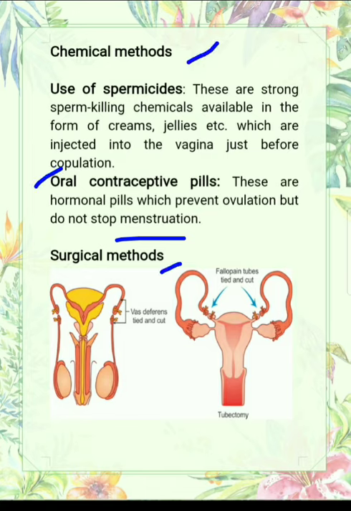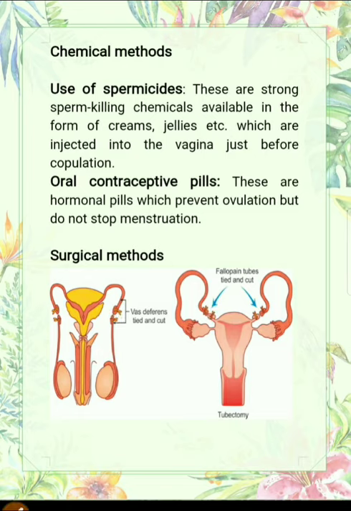Now we have to learn about surgical methods. In surgical methods we have two methods, in male and female. This is the vasectomy and this is the tubectomy. In vasectomy, the vas deferens is cut. First the cut is made in the vas deferens and then it is tied. And on the other hand, in tubectomy, the fallopian tube is cut and then tied.